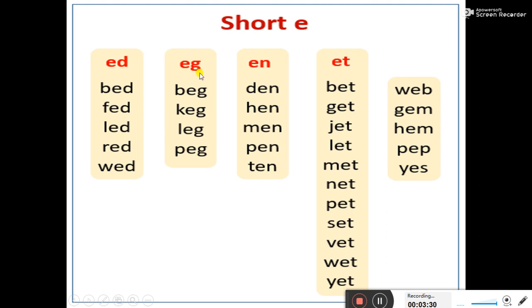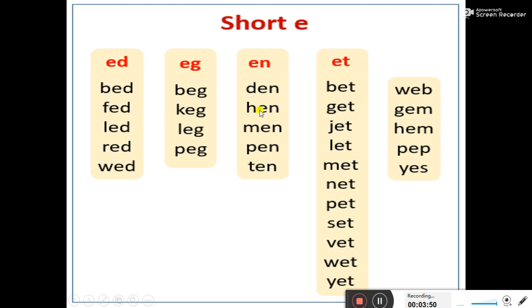In the next column, all the words contain en in the last. So let's see how the words will be pronounced. D E N, den.